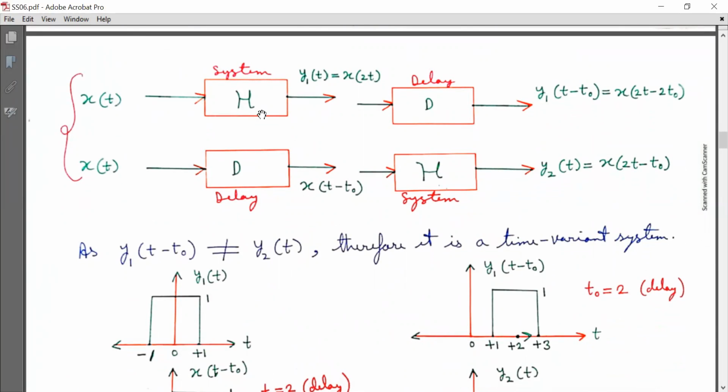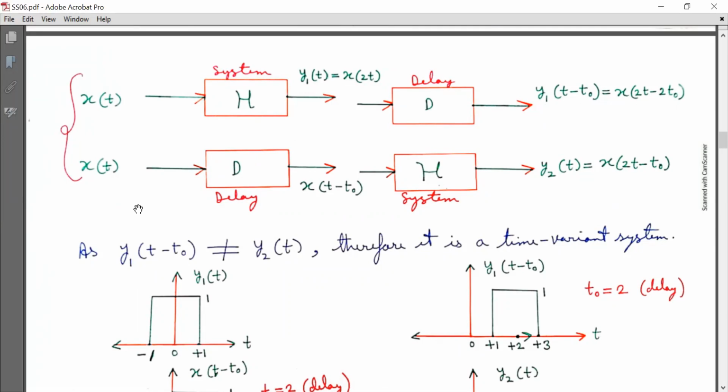Now at first level, we are using a cascaded configuration in which at first stage there is a system with system function h, and at second stage there is a delay element. So the input is x(t), which is fed to the system, and the output is y1(t) here, where y1(t) is equal to x(2t). Now y1(t) is fed to the delay element. The output is y1(t minus t naught) is equal to x(2t minus 2t naught), where t naught is a delay.